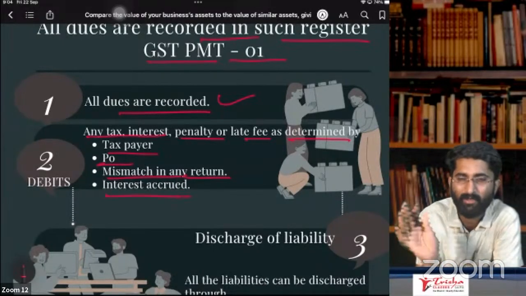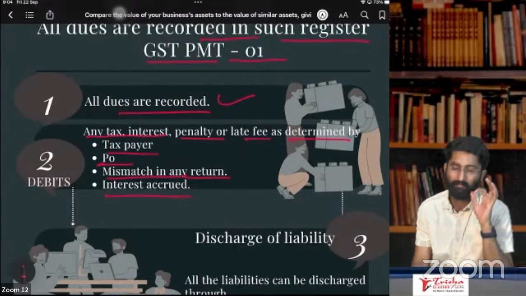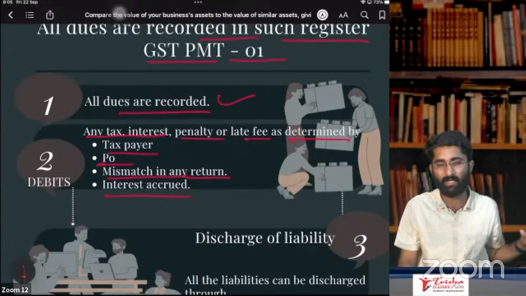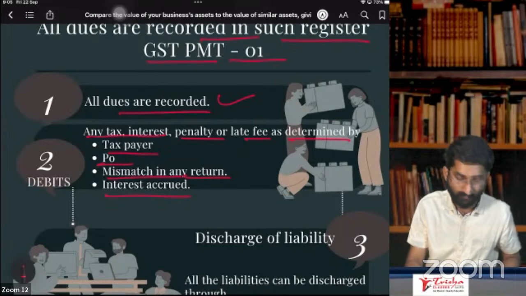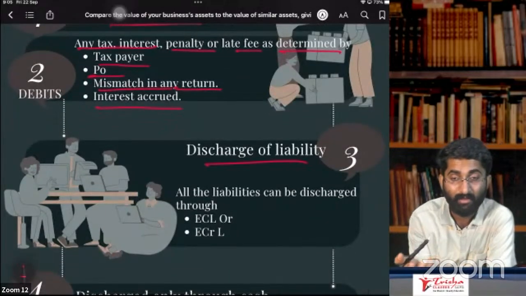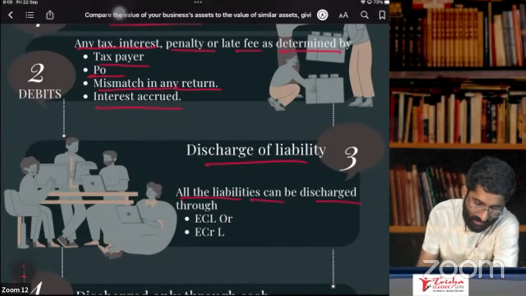Interest accrued, any interest which is accrued, that will also be included here. Basically, everything is included. Everything means everything. You have to write it. Now, when you discharge the liability, then that liability register will get reduced. All the liabilities can be discharged through...